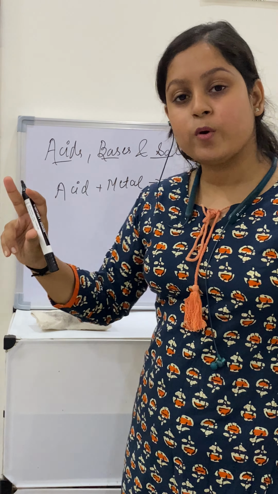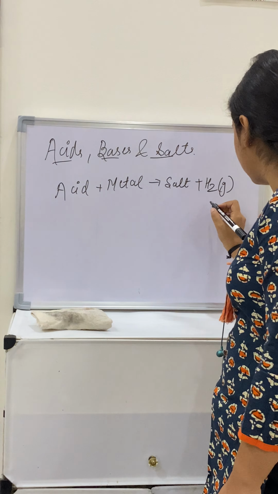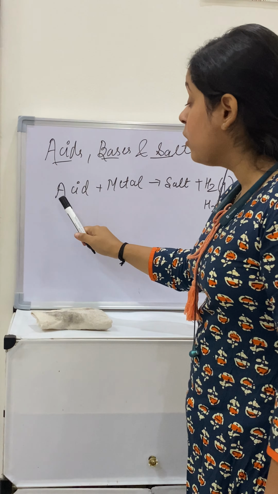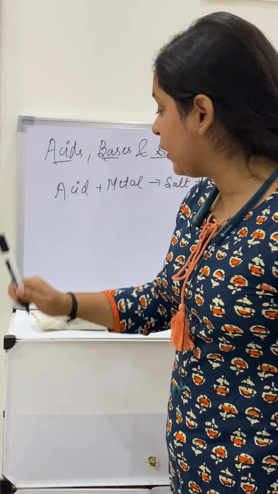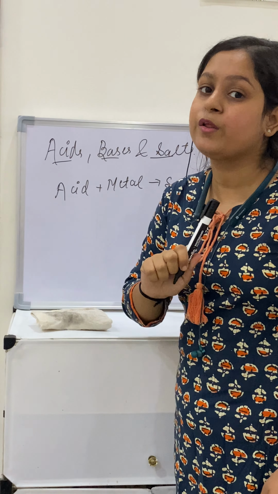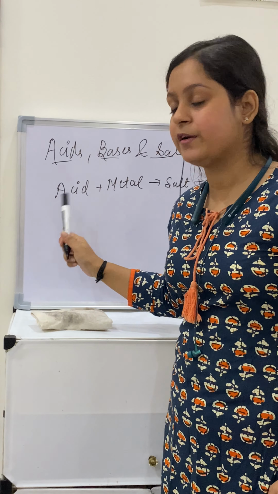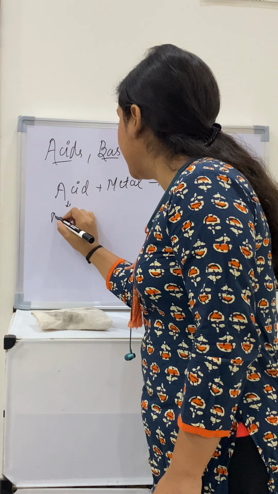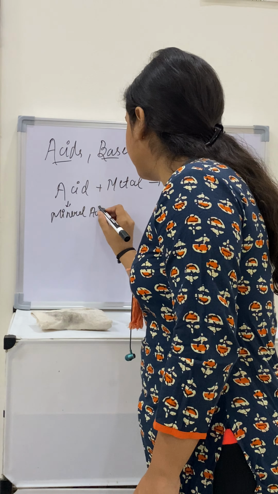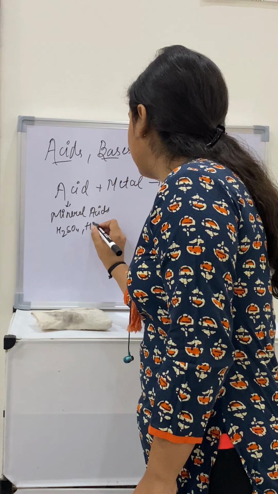Now there are two ways to write hydrogen gas. Either you can write H2 and in bracket gas, or H2 and this upside down arrow. Now one thing you have to note down, in acid they can be only mineral acid, not the organic acid which we can consume. We cannot take acetic acid, lactic acid here. We can only take mineral acids which are prepared in labs. For example, H2SO4, HCl, they are the mineral acids.